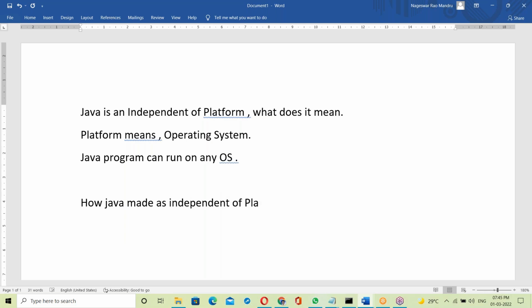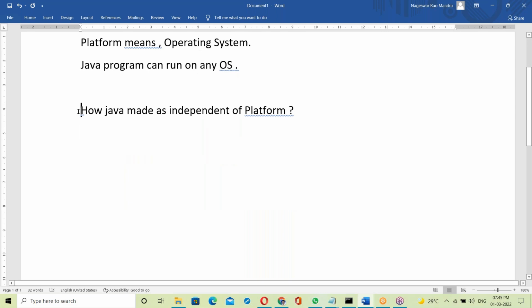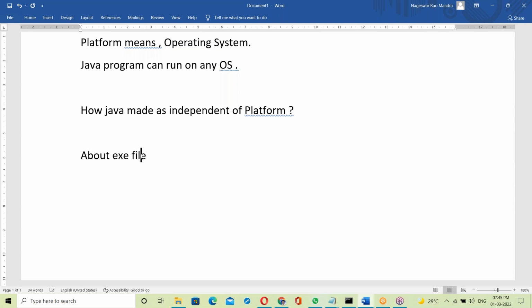This is an important point: how did Java make us independent of platform? To understand this, first of all we should discuss the exe file. Exe means executable file. So what is an exe file?